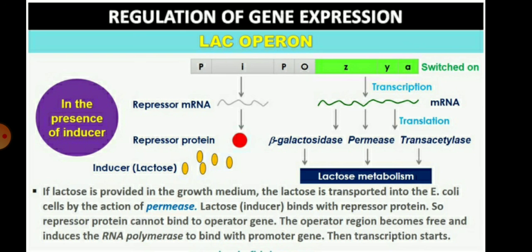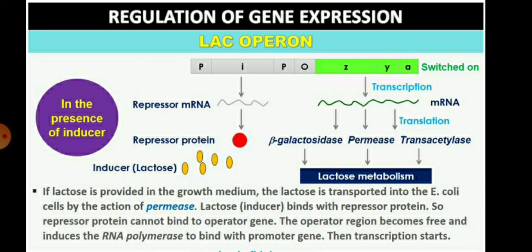You can see in this picture the transcription process, then the translation process in the presence of the transacetylase, permease and beta galactosidase enzymes, where lactose metabolism occurs in the presence of the growth medium. So children, hope this topic is clear.